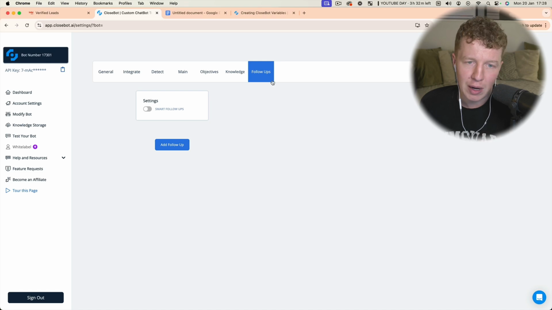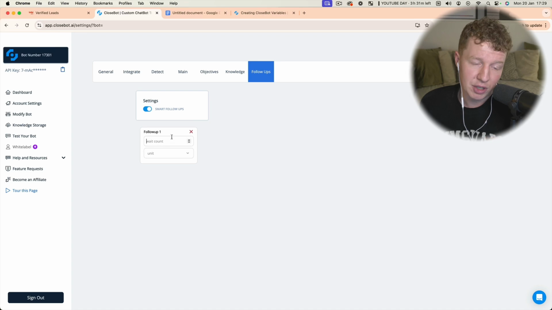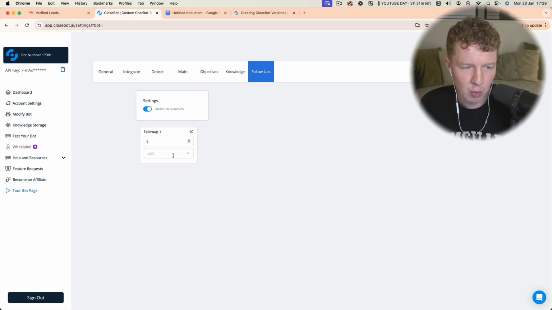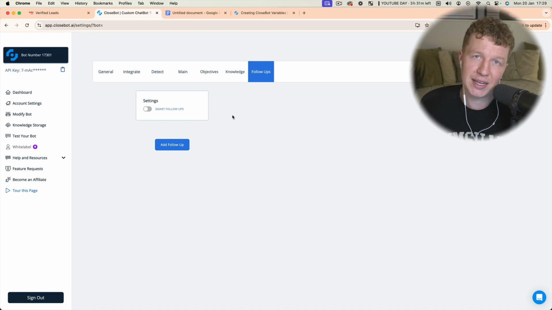And you've got follow-ups, which are essentially smart follow-ups. You can trigger the bot to message clients, and on its own it will figure out how to follow up. Or you can give it a wait count, so you can tell it to wait a certain time unit, such as 5 days, or you can set it to 1 day and add a follow-up. The bot will smartly follow up with that person after a day with a message it thinks is most suitable for what they need. We're just going to stick with the bot responding to messages that come in.